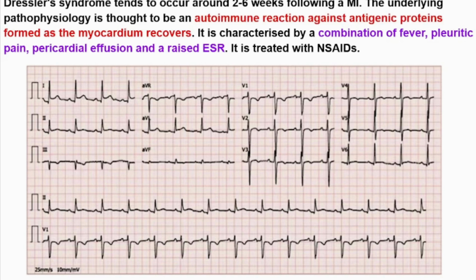In lead 1 we have ST segment elevation, also in lead 2 and other leads we can see ST segment elevation. T wave inversion, also we can see here T wave inversion, and PR segment depression, also we can see PR segment depression.